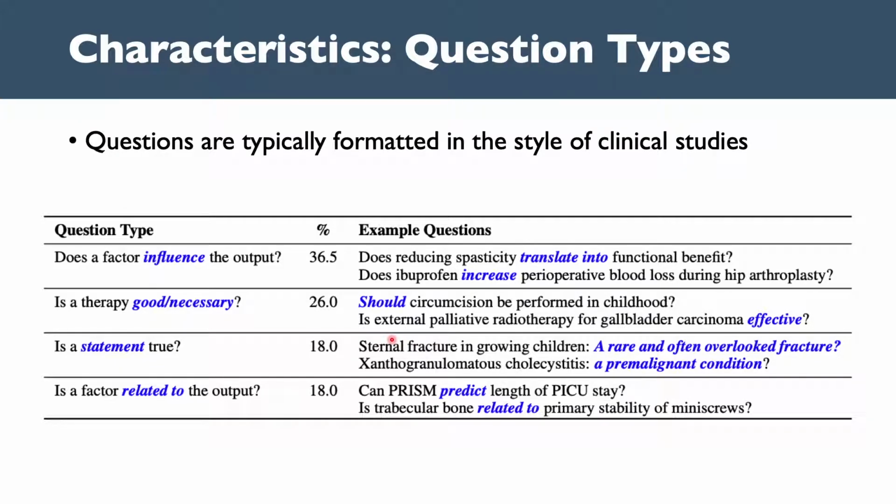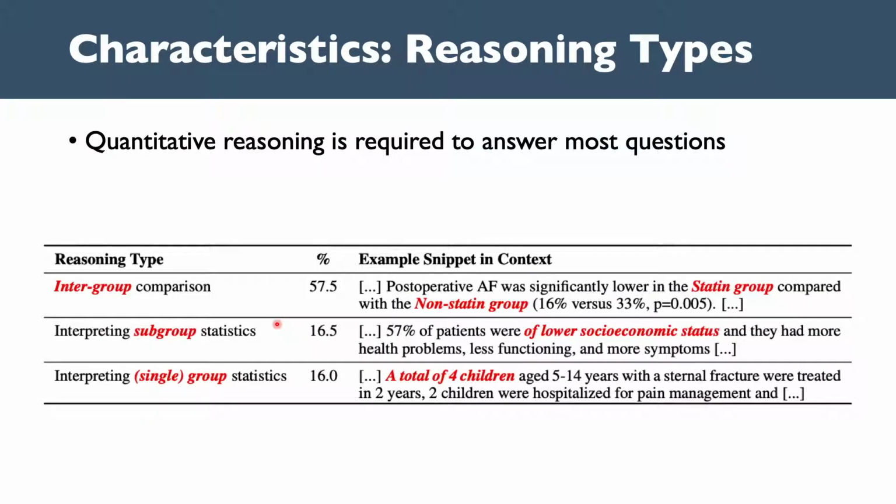We analyzed the types of questions in PubMedQA and found that they are typically formatted in the style of clinical studies. For example, does the factor influence the output, and is a therapy good or necessary? In most cases, quantitative reasoning is required to answer the questions. For example, some need to do intergroup comparisons, and others need to interpret group statistics.